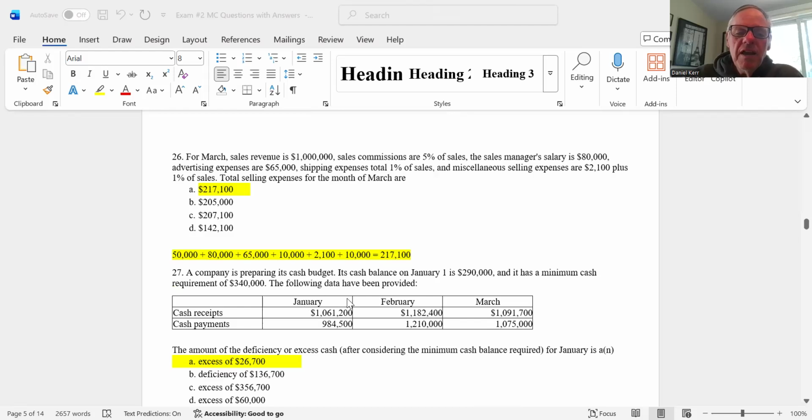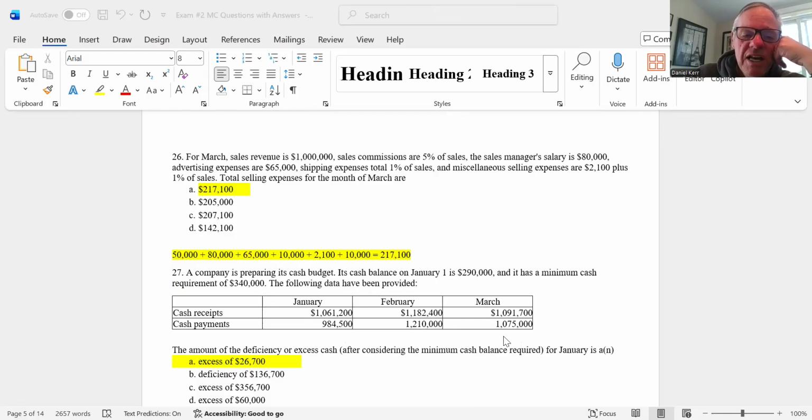27. A company is preparing a cash budget. The cash balance at January 1st is 290,000. It has a minimum cash requirement of 340,000. The following data are provided. What is the cash deficiency or excess after considering January?